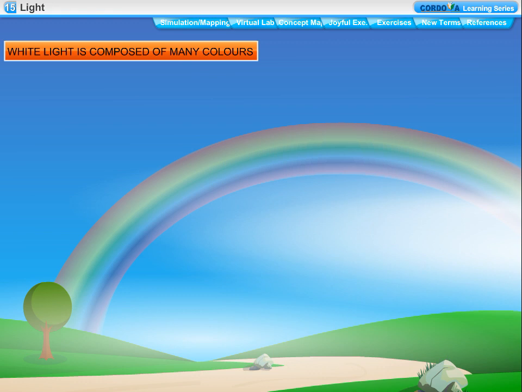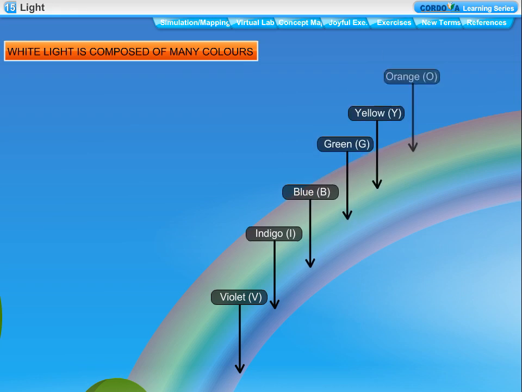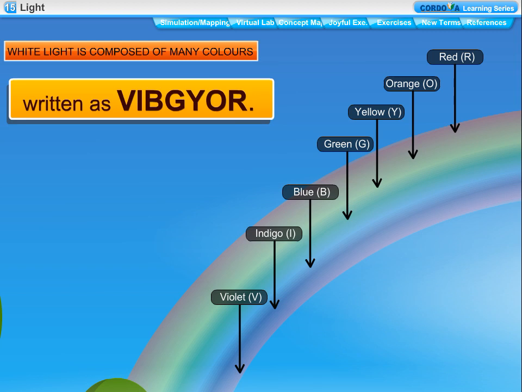When observed carefully, we can see 7 colors in a rainbow, though it may not be easy to distinguish all of them. These are violet, V, indigo, I, blue, B, green, G, yellow, Y, orange, O, and red, R, written as VIBGYOR.